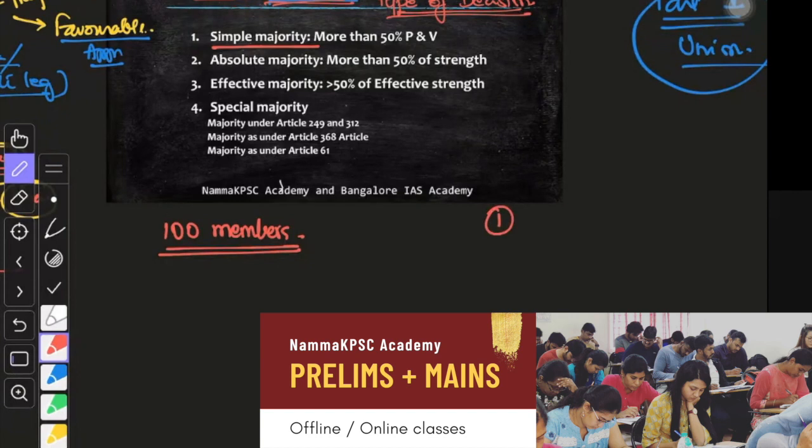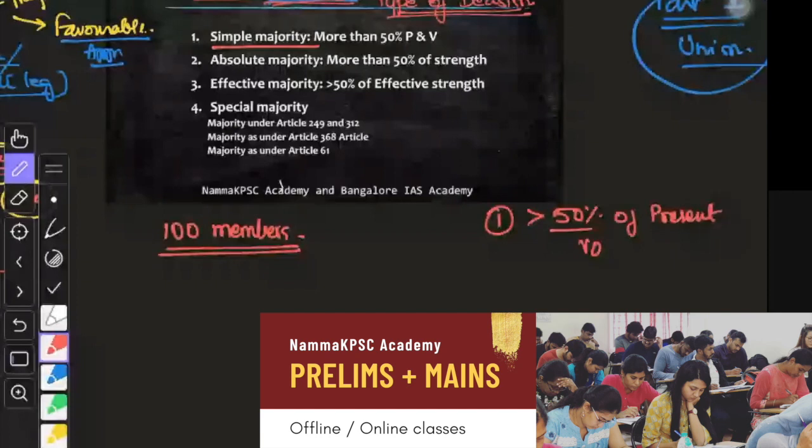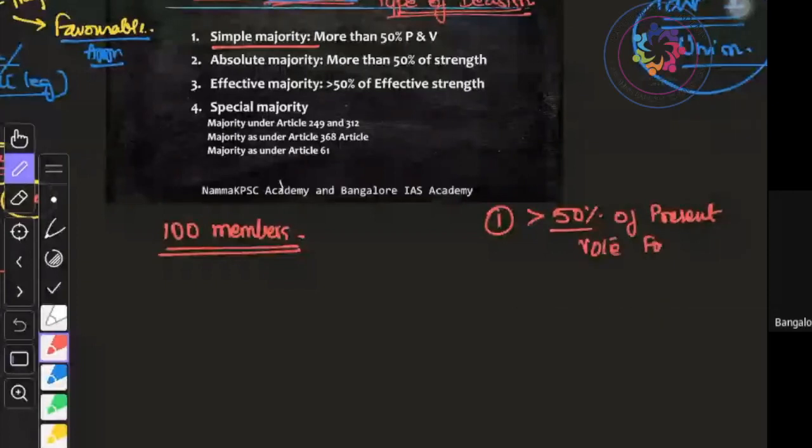The simple majority is when more than 50% of the members who are present vote for the bill, or for the decision.